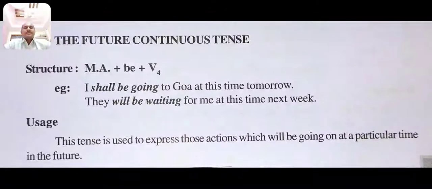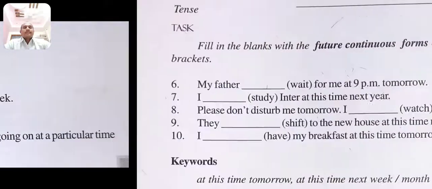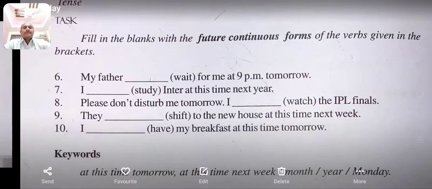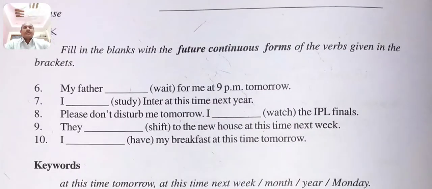This is the structure: subject and helping verb plus be plus verb fourth form, meaning the ing verb, plus object. I shall be going to Goa at this time tomorrow. They will be waiting for me at this time next week. Okay, then we go for the task here. Fill in the blanks with the future continuous forms of the verbs given in the brackets.